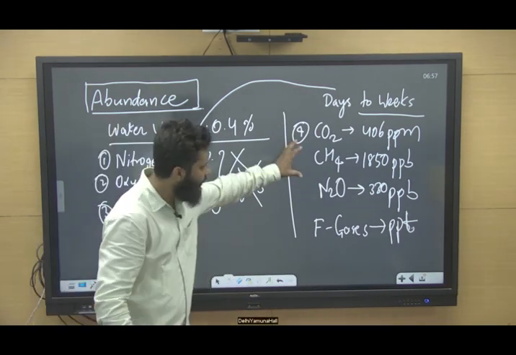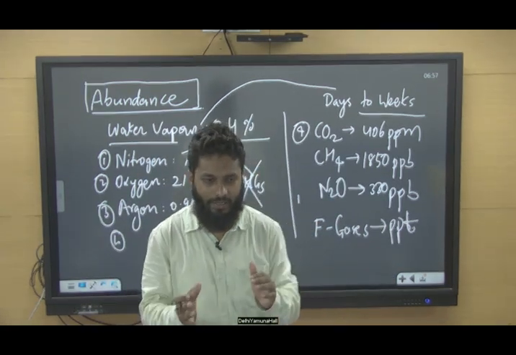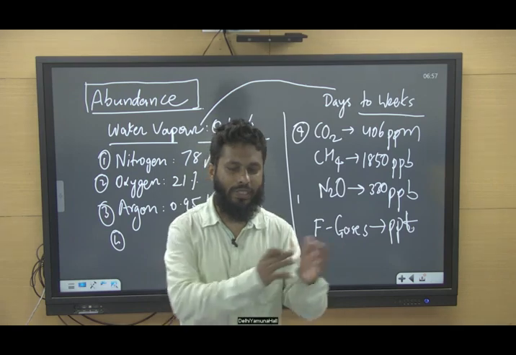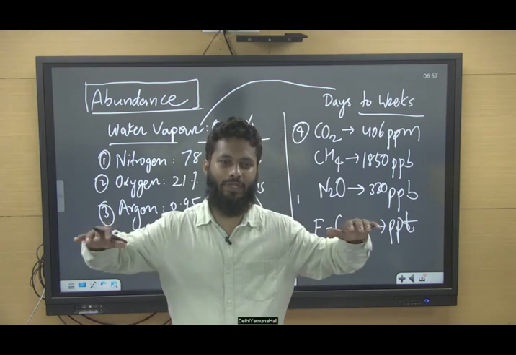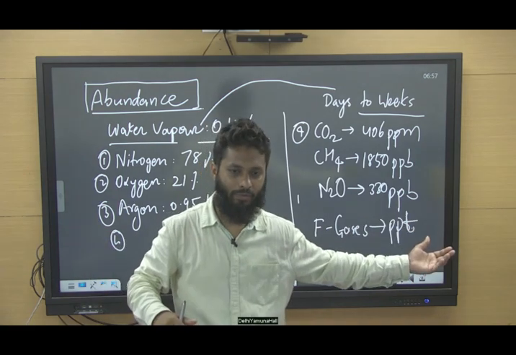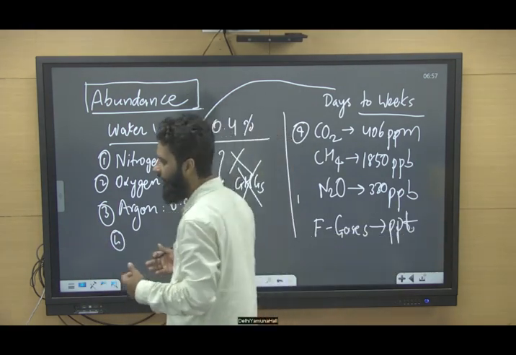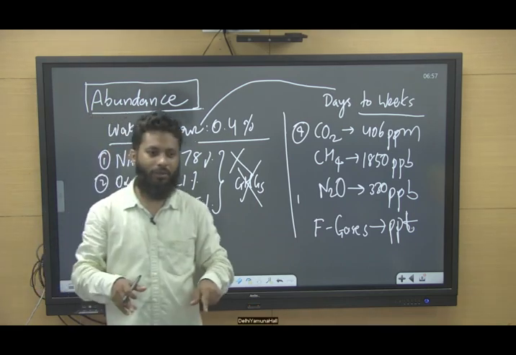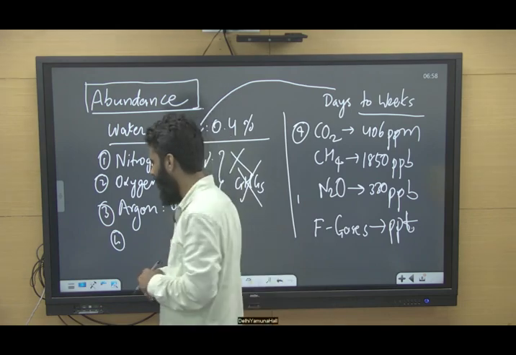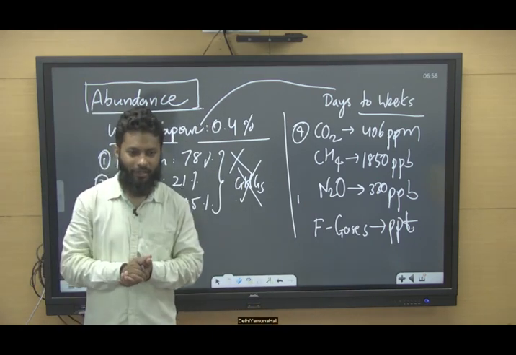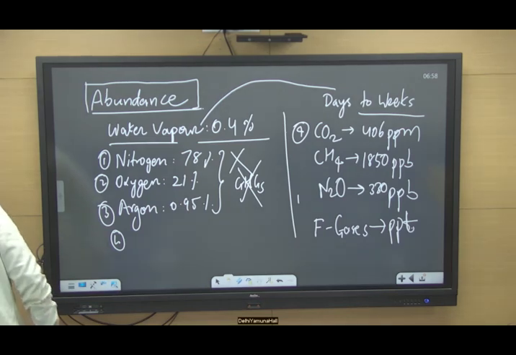See, the concentration is small, but it is increasing day by day, and once these gases are released into the atmosphere, they are present for a longer duration, some for 100 years, some for 1,000 years, some for millions of years. So the contribution is with respect to lifetime and also global warming potential. I hope we are clear on this, right? So this is about the abundance of greenhouse gases.